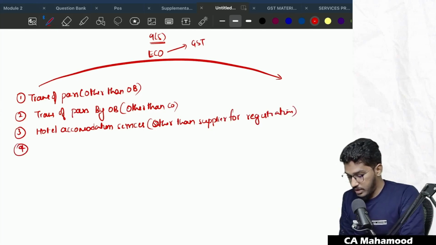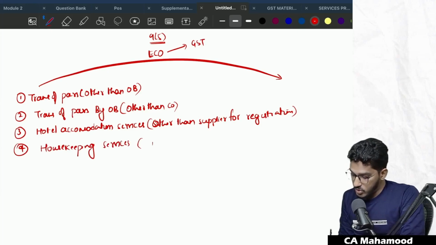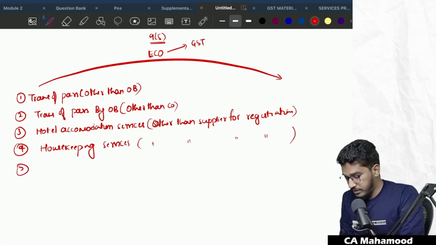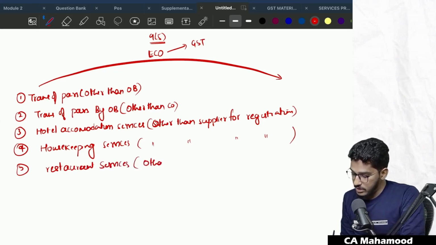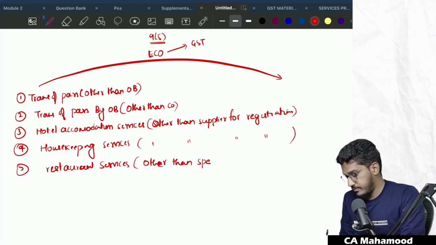Fourth one, housekeeping services provided through the e-commerce operator. Here also, other than the cases where the supplier is liable for registration. Fifth one, supply of restaurant services, other than restaurants located at specified premises.